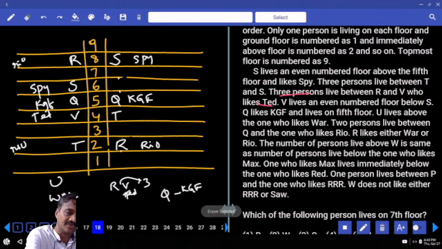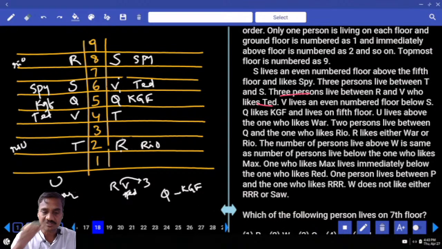Now in the case of V, where is V? V must be dead. Done with this?